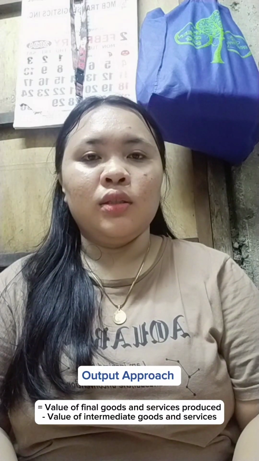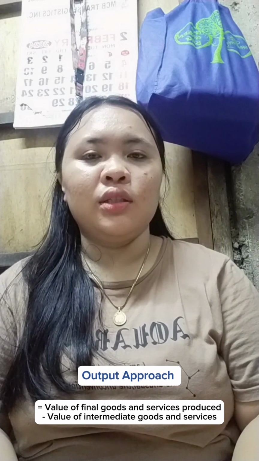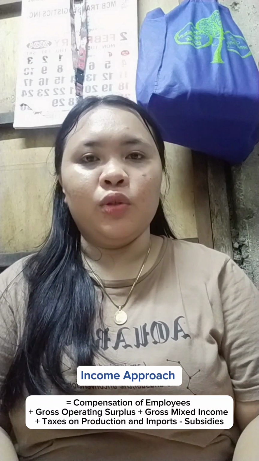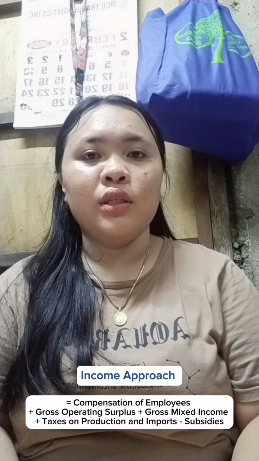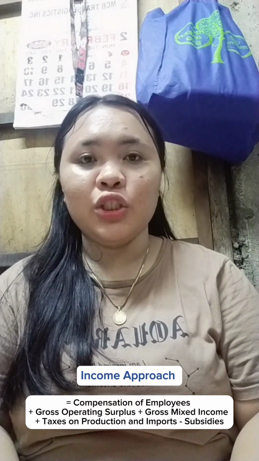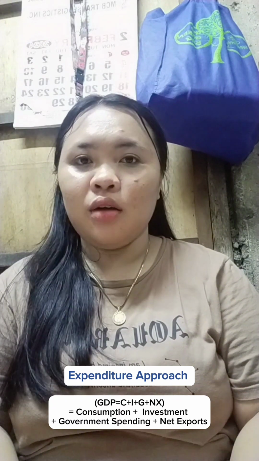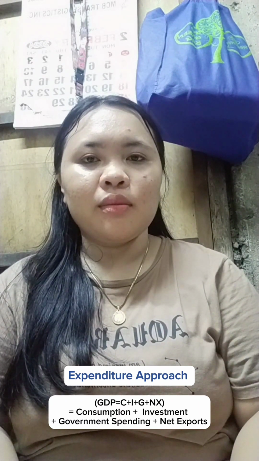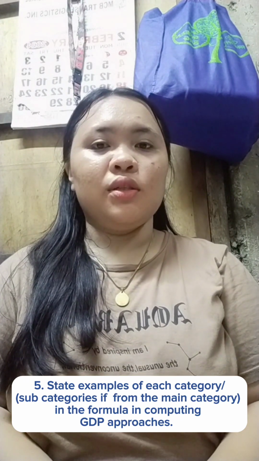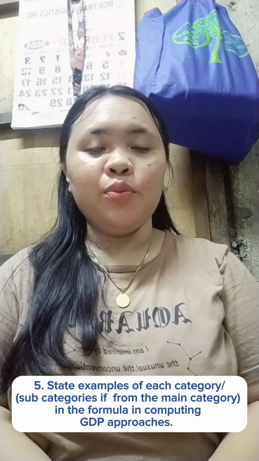The three methods of GDP are: first, output approach, which equals value of final goods and services produced minus values of intermediate goods and services. Second, income approach. It equals compensation of employees plus gross operating surplus plus gross mixed income plus taxes on production and imports minus subsidies. And lastly, expenditure approach, which equals consumption plus investment plus government spending plus net exports. Question number 5. State examples of each category or subcategories from the main category in a formula in computing GDP approaches.